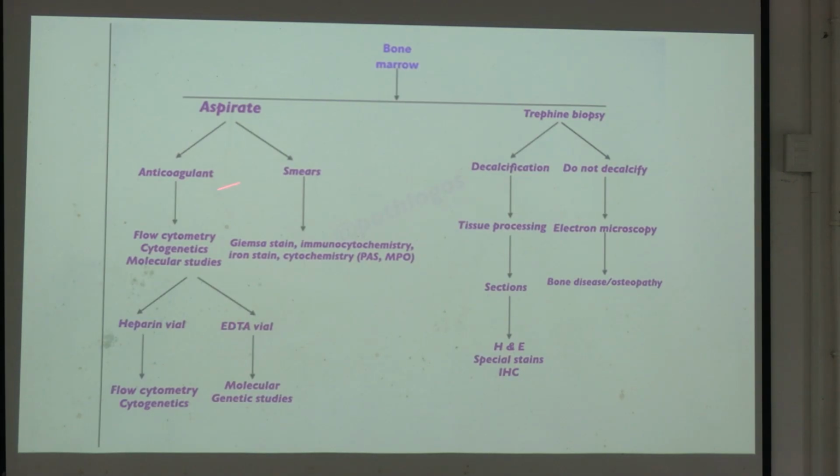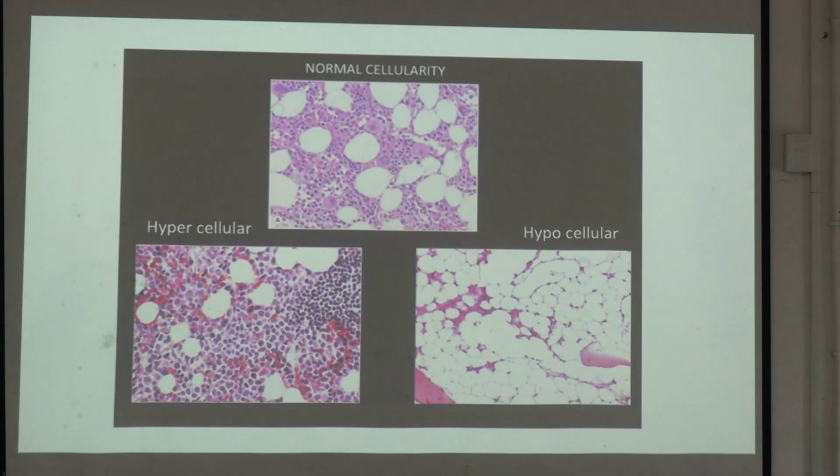So, bone marrow aspiration and trephine biopsy. Aspiration: anticoagulant used for flow cytometry, cytogenetics, molecular study. Heparin vial for flow cytometry, cytogenetics. EDTA vial used for molecular genetic study. And trephine biopsy: decalcification, tissue processing, sections, H&E, special stain, IHC. If we do not decalcify, then electron microscopy, bone disease, or osteopathy. You can see this is the normal cellularity, hypercellular, hypocellular.